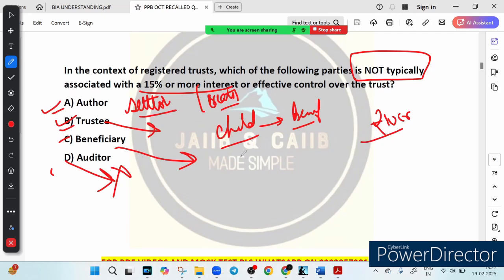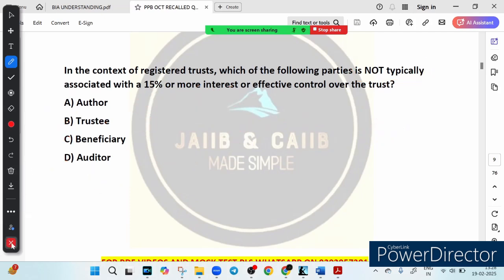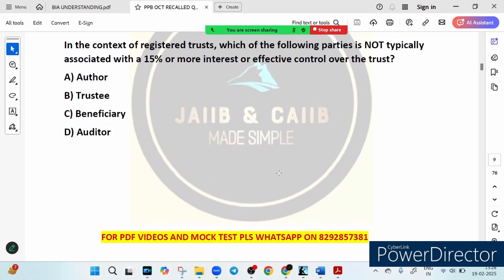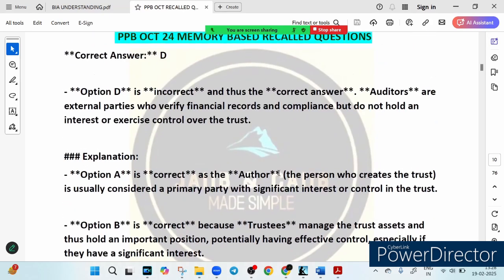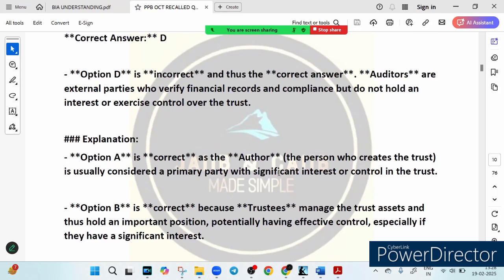So option D is the correct answer to this particular question, right? The auditor is not associated with the 15% or more interest. I hope it is clear now. So what have we learned? We have learned from this question that the author or the settler creates the trust. So who creates the trust?